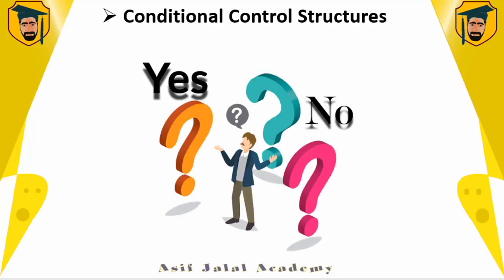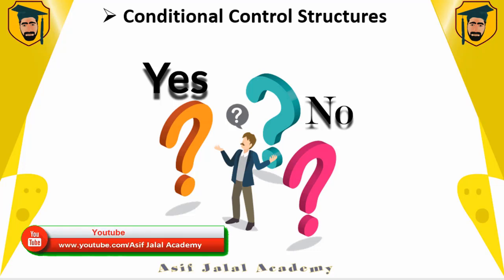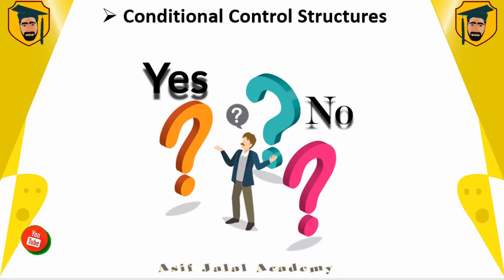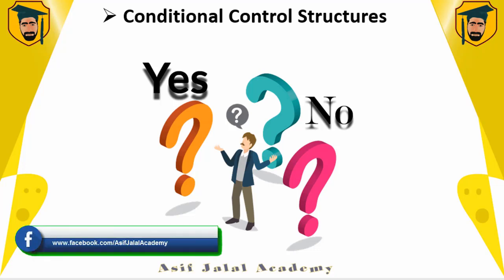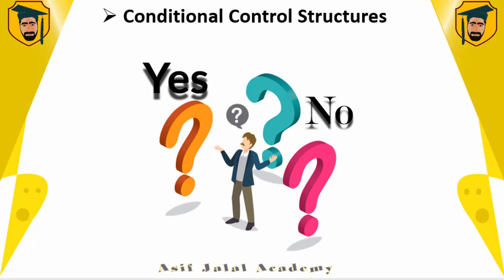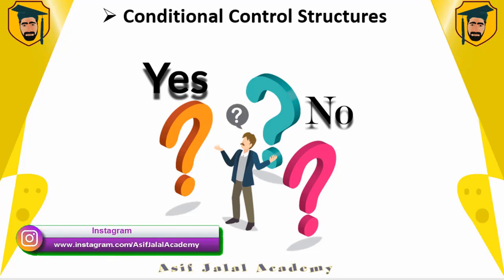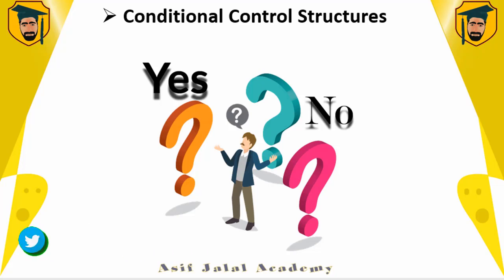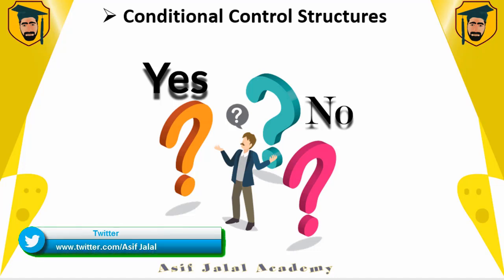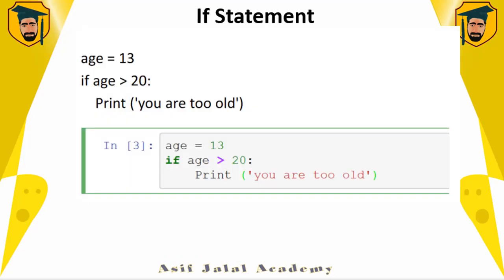So what are conditional control structures and why are we going to use them in Python? Conditional control structures are very important for developing decision-making ability in our code. Until now, I have been writing code which is executed every time, and I don't have the ability to take a decision based on some condition. So conditional control structures are very helpful in Python for taking decisions. So let's discuss the if statement.